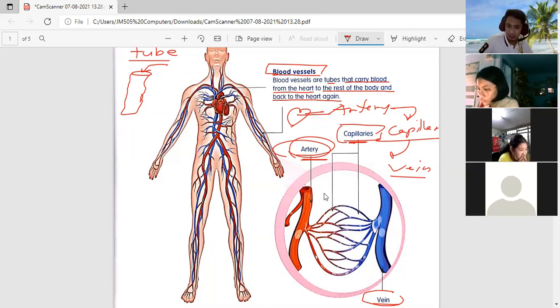And the artery is color red because the blood carries a lot of oxygen at that time. Understand? Okay. No questions. Why we have capillaries, why we have artery, why the artery is color red, why the vein is color blue. No question about that.